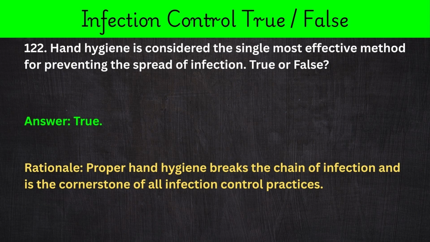122. Hand hygiene is considered the single most effective method for preventing the spread of infection. True or false? Answer: true. Rationale: proper hand hygiene breaks the chain of infection and is the cornerstone of all infection control practices.